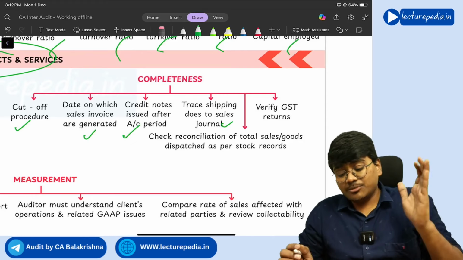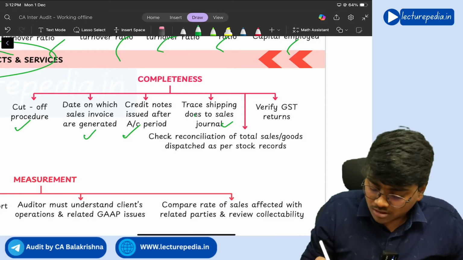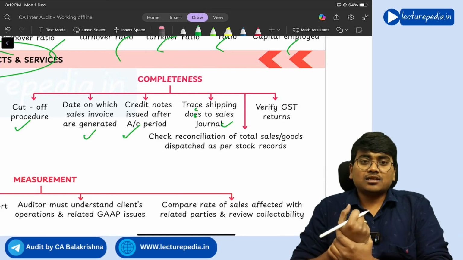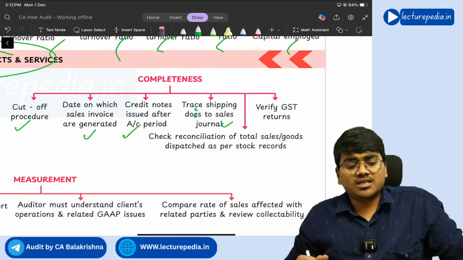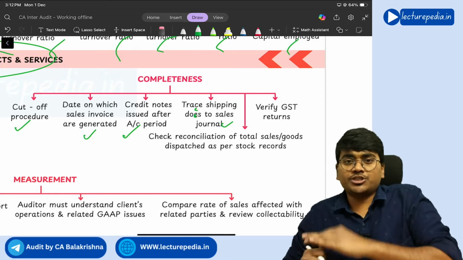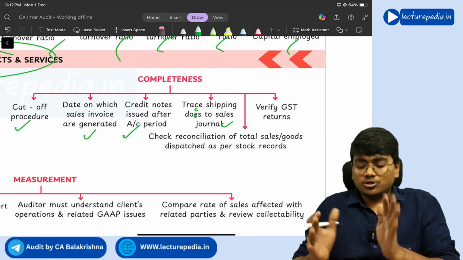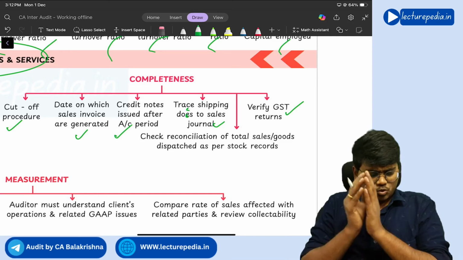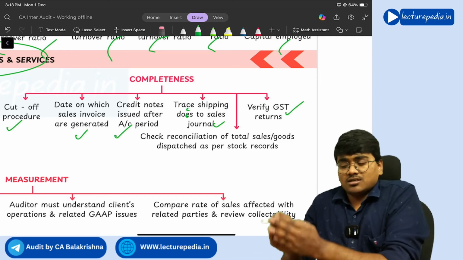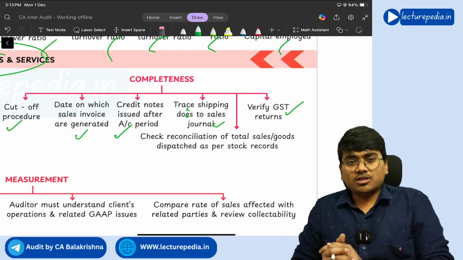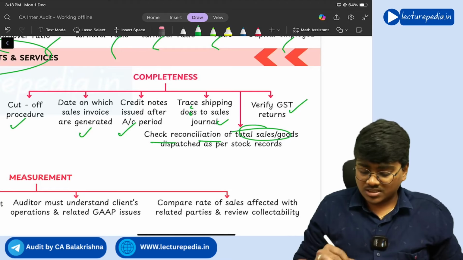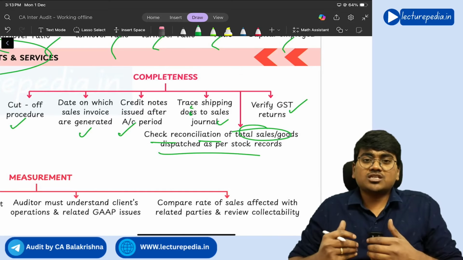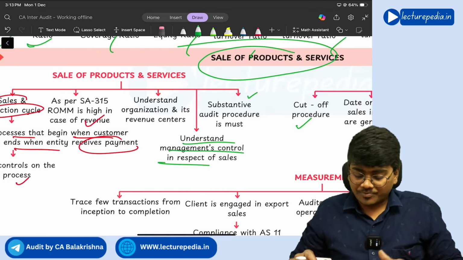Next, trace shipping documents to the sales journal. Once you have passed a sale entry, the respective goods should be shipped, so the shipping journal and sales entries should be matched. Next, verify GST returns. Whatever sales you have shown in the GST returns should be properly recorded in the books of accounts. Next, check reconciliation of total sales or goods dispatched as per the stock record. So these are the procedures you will perform to ensure the completeness of sales.